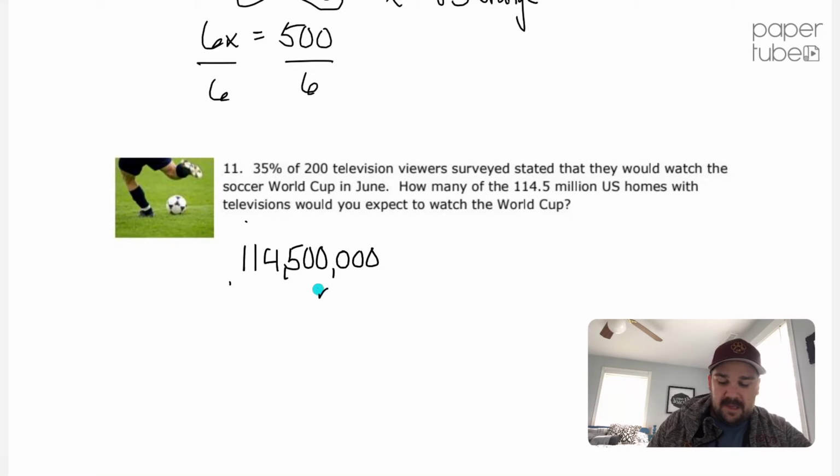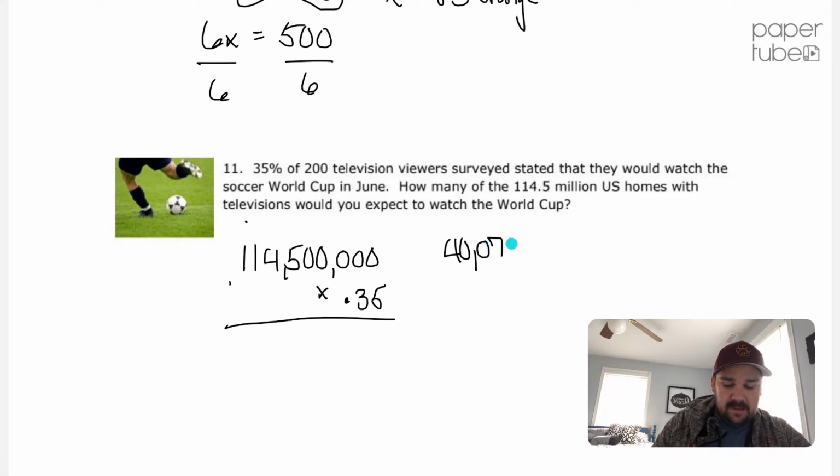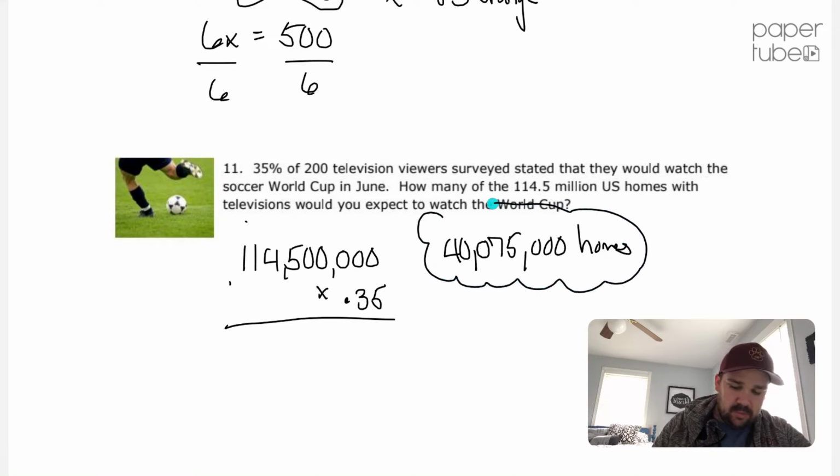And I want to multiply that by 0.35, which is what 35% is as a decimal. Okay, I'm going to do that on a calculator right now. That answer is 40,075,000 homes we would expect to watch the World Cup.